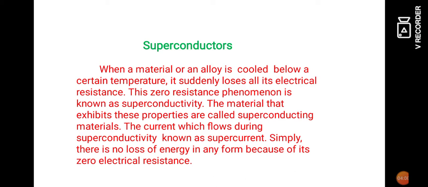The materials that exhibit these properties are called superconducting materials. The current which flows during superconductivity is known as supercurrent. Simply, there will be no loss of energy in any form in superconductors because of their zero electrical resistance.